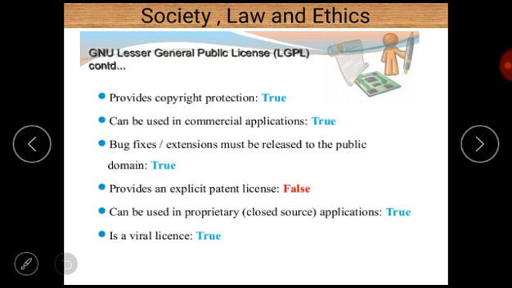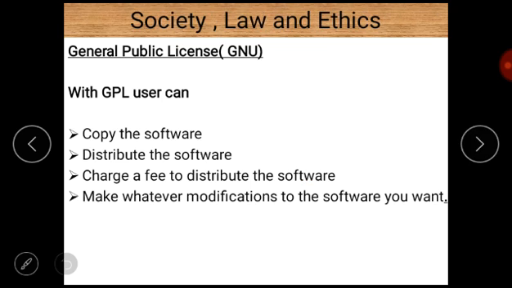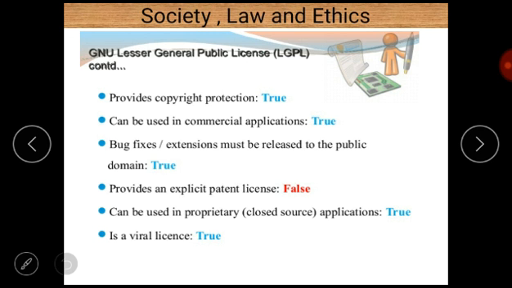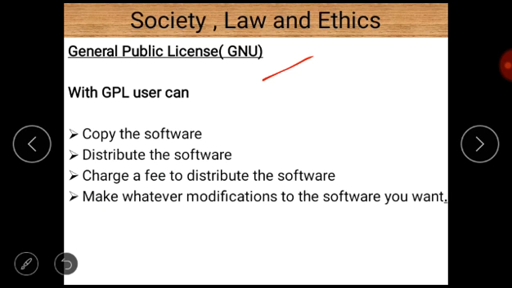Now there are some points which basically tell all about GNU. Actually these points are LGPL. So first of all, before getting started with LGPL, let us discuss GNU first.